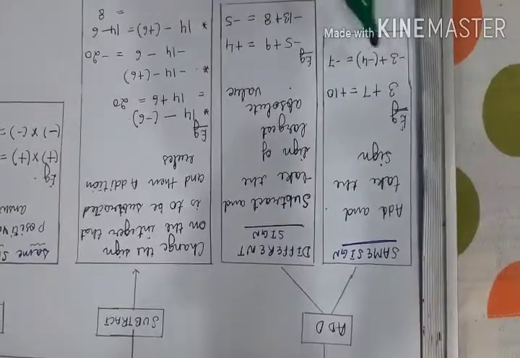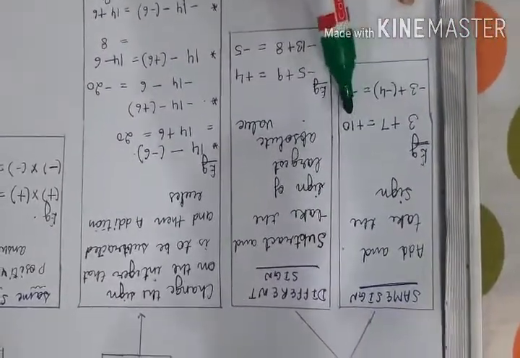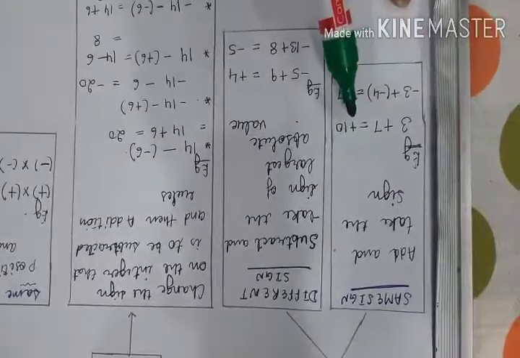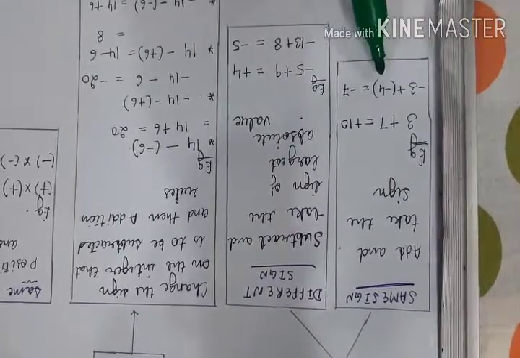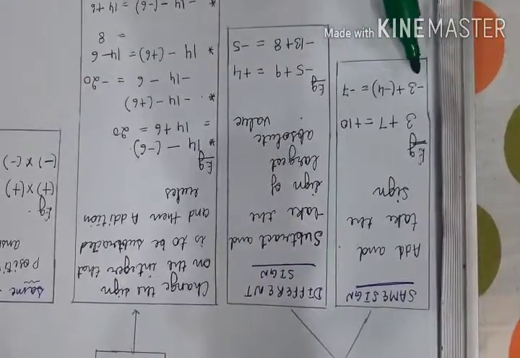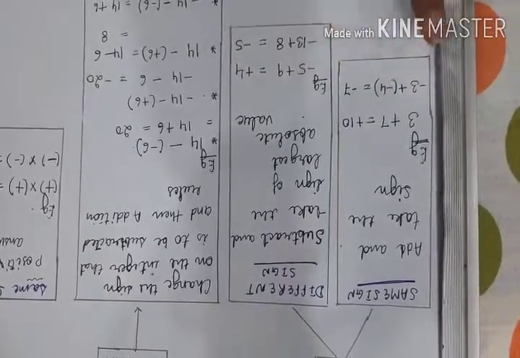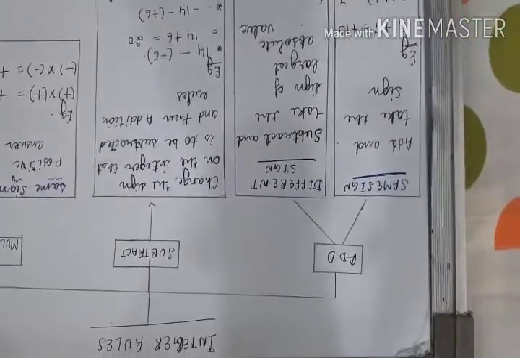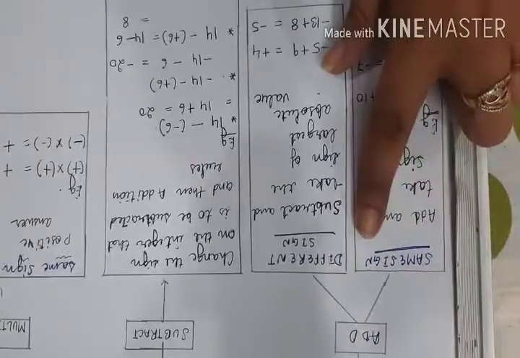Say for example, plus 3 and plus 7. We are going to add the numbers, which gives you 10, and take the sign, that is the positive sign. Equivalently, minus 3 and minus 4. Both of them have the same sign. We are going to add the numbers and take the negative sign. In this way, addition is followed when the signs are the same for the integers.